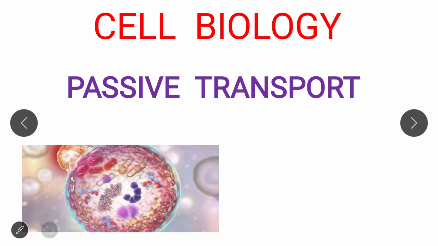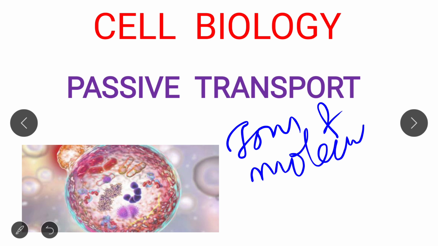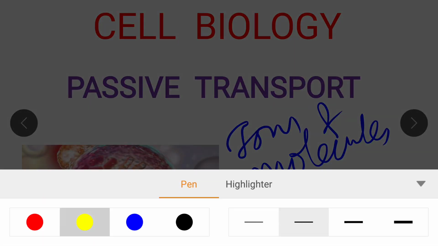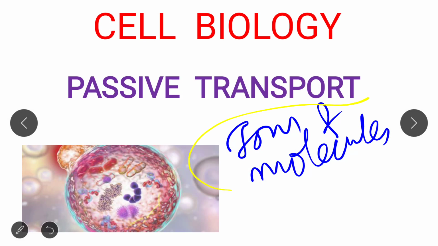In the previous lecture that I uploaded, I discussed the ions and molecules which are transported across the plasma membrane.